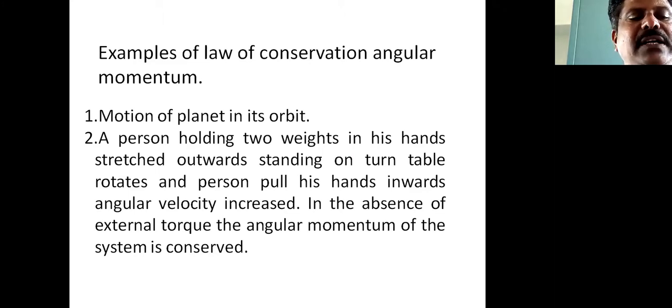When the Earth is at perihelion, that is, closest to the Sun, its angular velocity is maximum. When it is far away from the Sun, at aphelion, the angular velocity of the Earth is minimum. So the angular momentum of the Earth remains constant while revolving around the Sun.